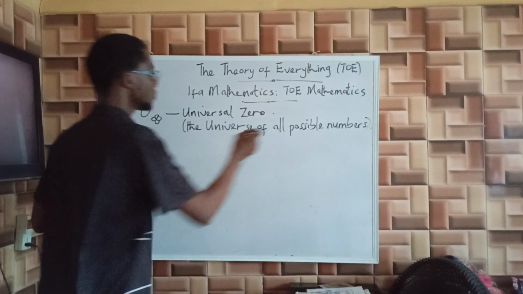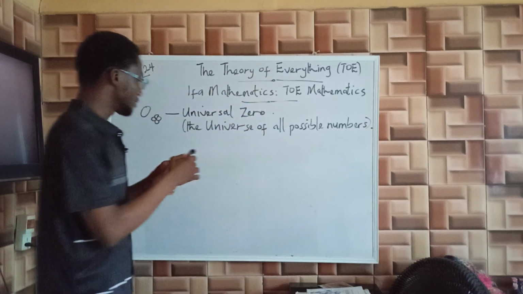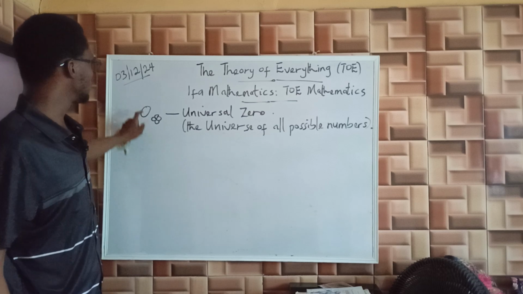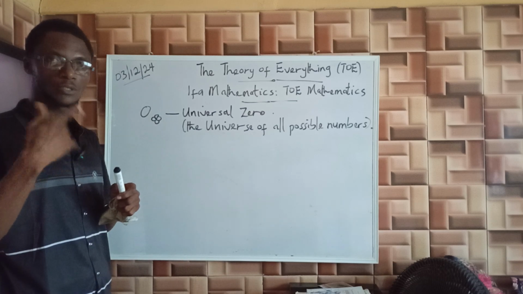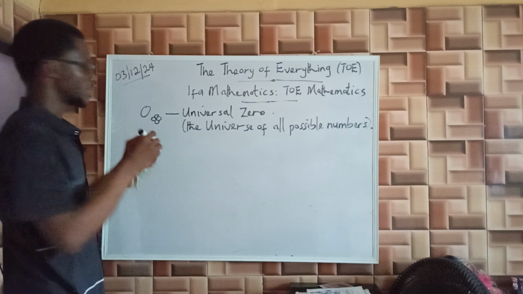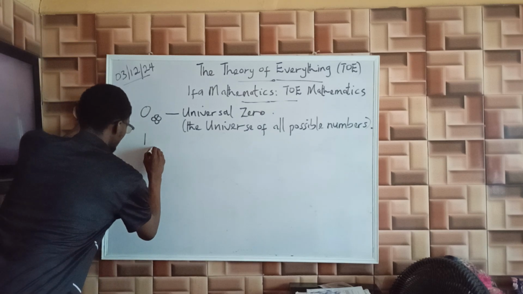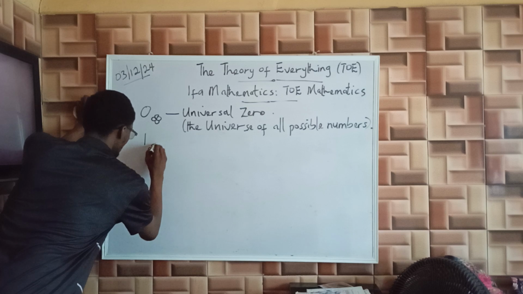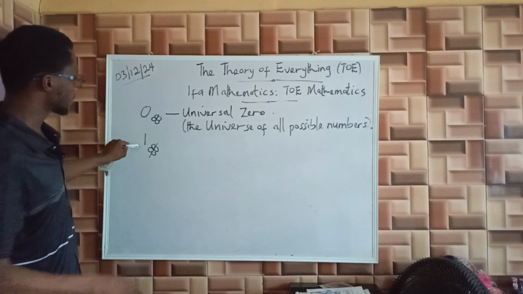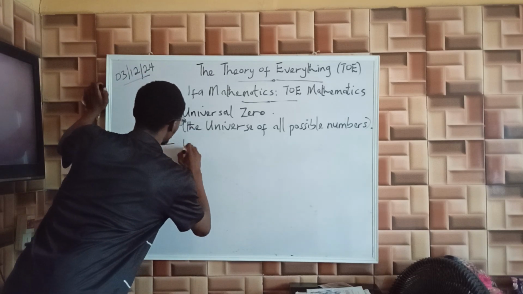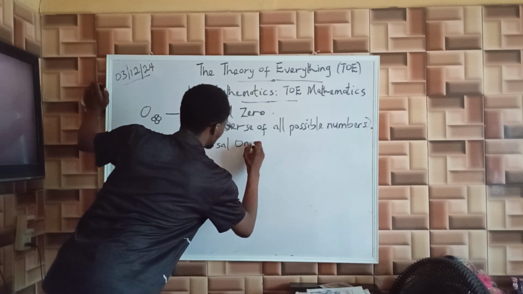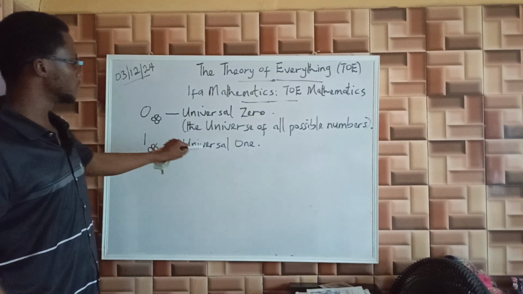Now, some people will say, probably we can build a number system outside this universe. That means they want to develop impossible numbers, which is the dual or opposite of possible numbers. So the dual of this one is 1. So what they want to build is the elements of this universe. So this is universal 1.